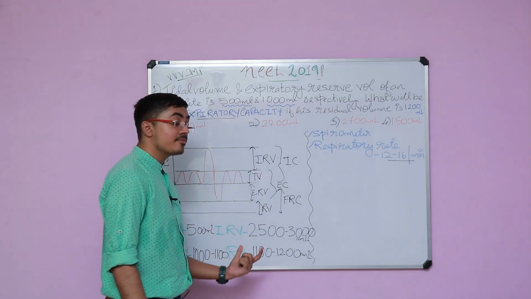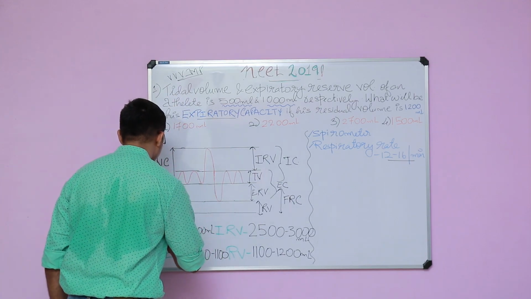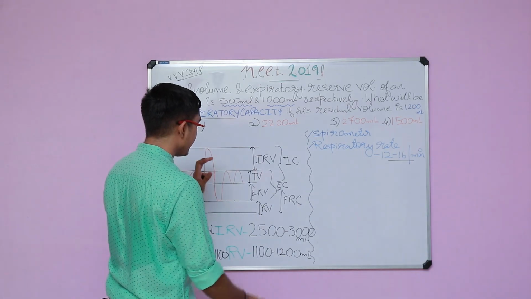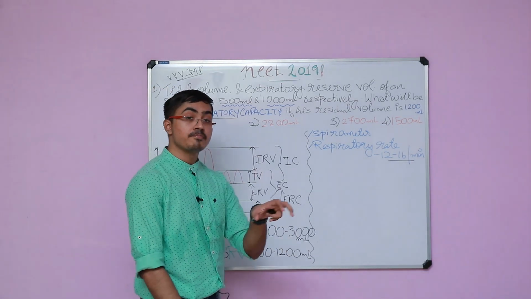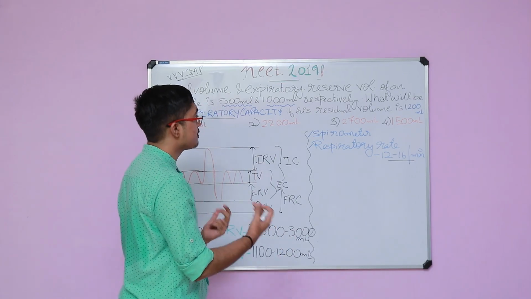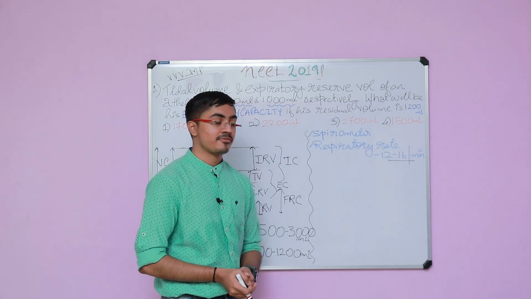See, this question was asked as a match the following question in NEET 2018. In the NEET 2018 question, they gave all the four things on one side and the values on the other side. You were supposed to match this. As of now, they have not asked the values of respiratory capacities, but as I said, it is very easy to calculate when the question is put forth.